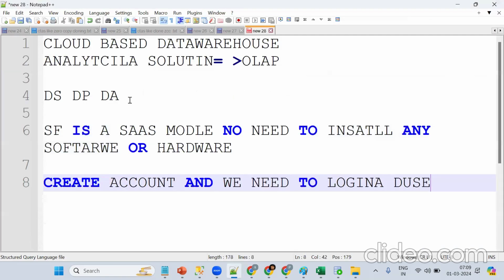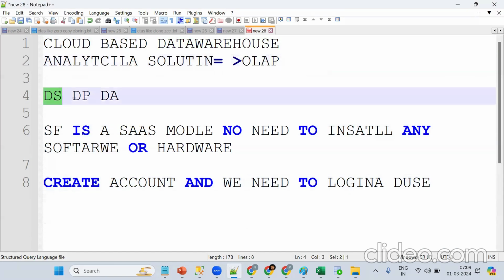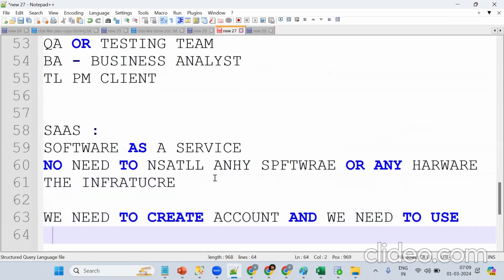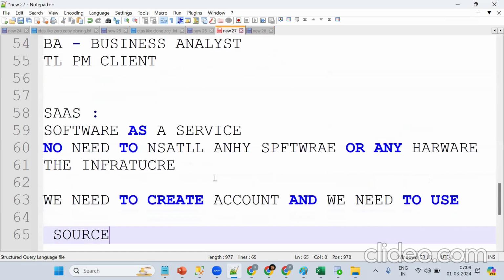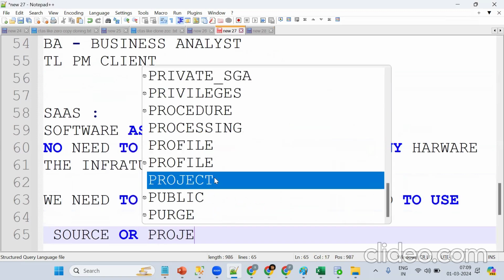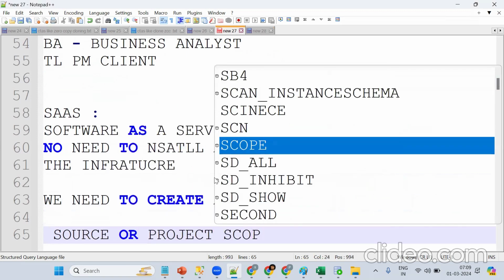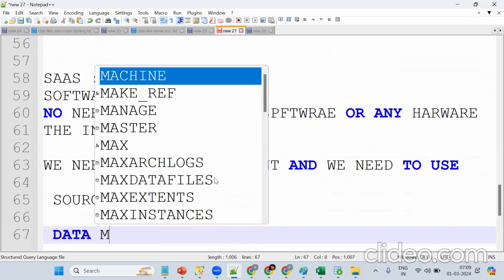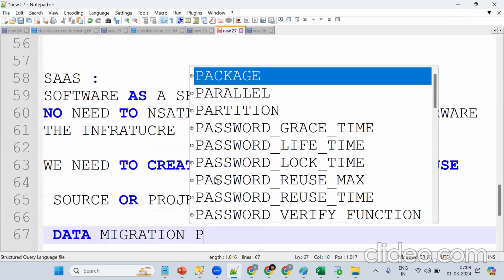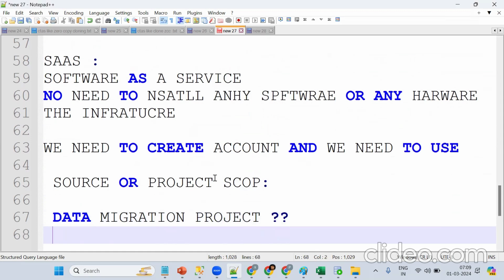So Snowflake is a cloud-based data warehouse mainly for analytical solutions, for OLAP, data storage, data processing, and data analytics. It's a SaaS model. No need to install any software or hardware. Now tell me, what is the scope of the project? Nothing but a data migration project. Tell me what exactly data migration project means.